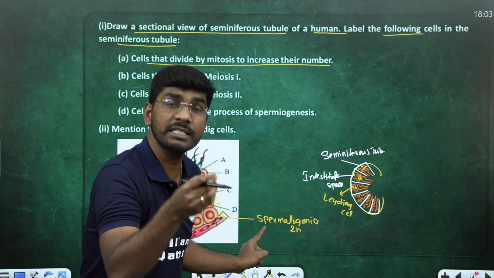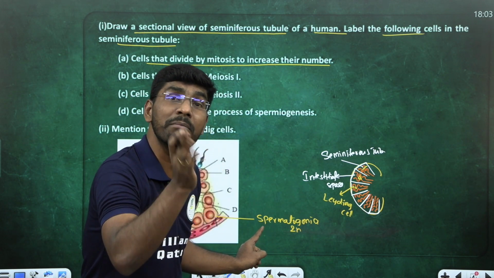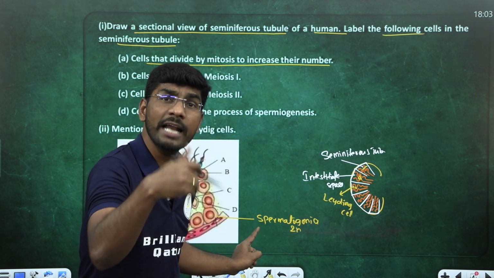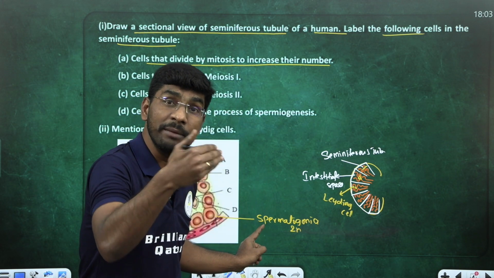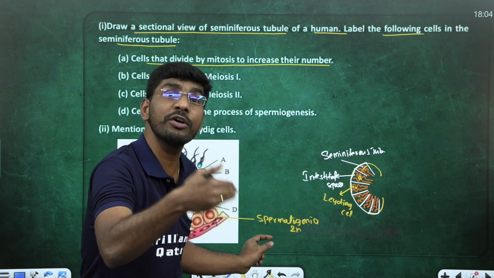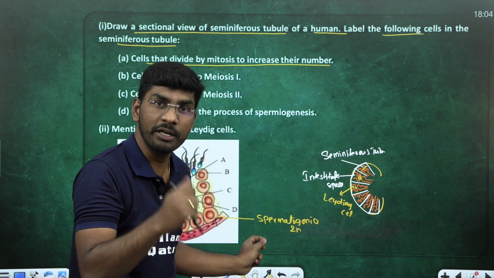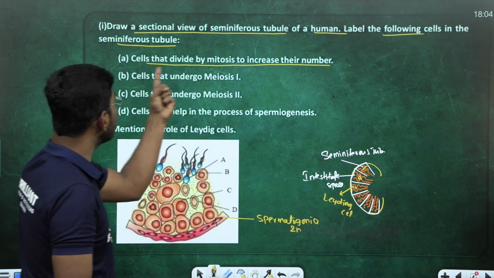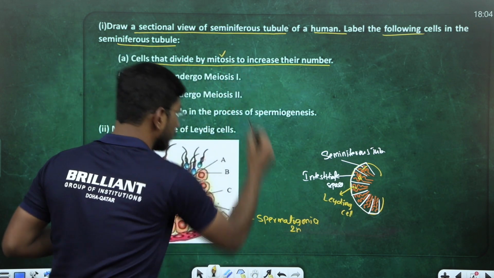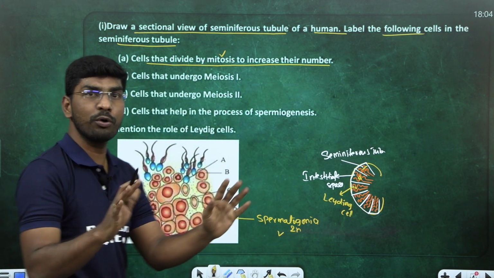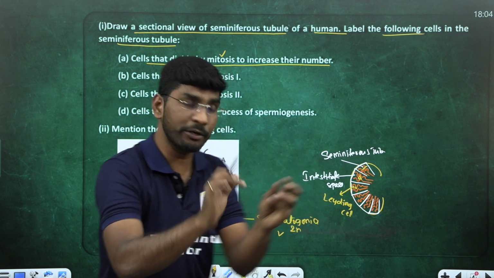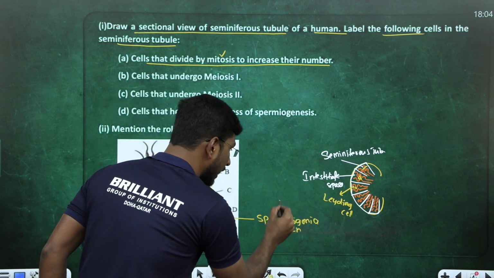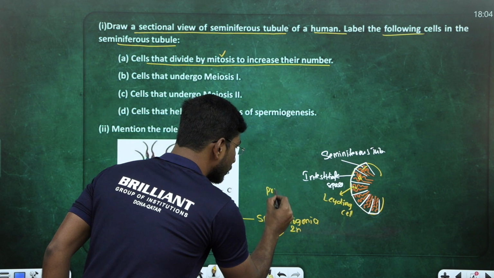This spermatogonia cell undergoes mitotic division many times, and it gives the next stage called primary spermatocyte. Primary spermatocyte undergoes what? Meiosis 1. We'll see in a minute. So the first question answer is what? Cells that divide by mitotic division, I am going with what? Tell me. Spermatogonia. Then this spermatogonia, after mitotic division, will give primary spermatocyte.